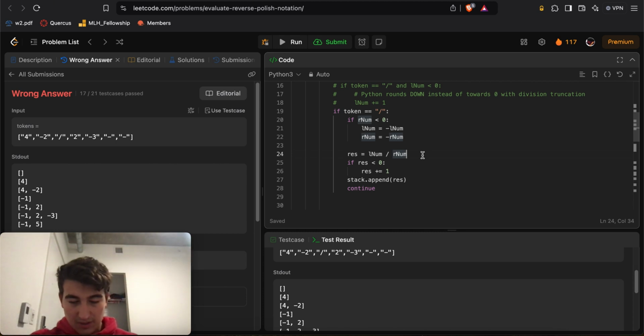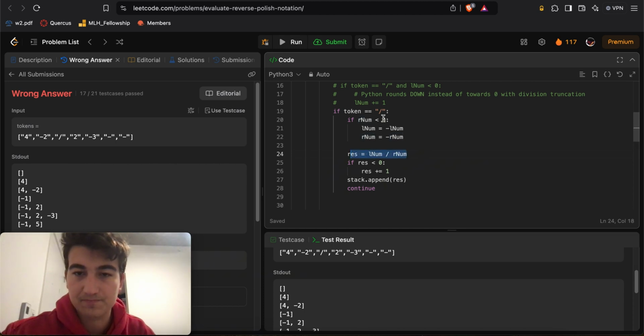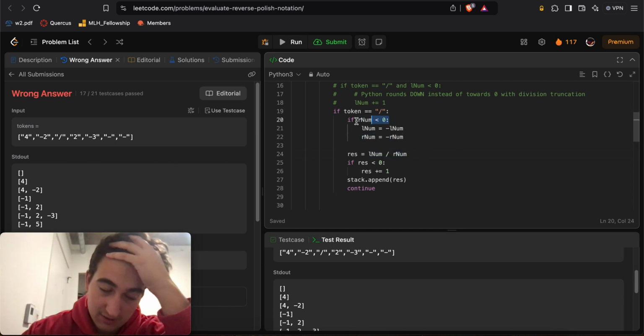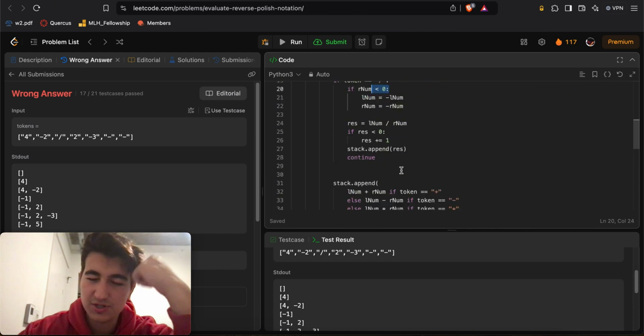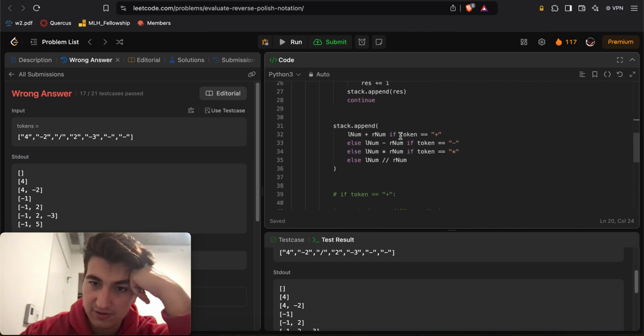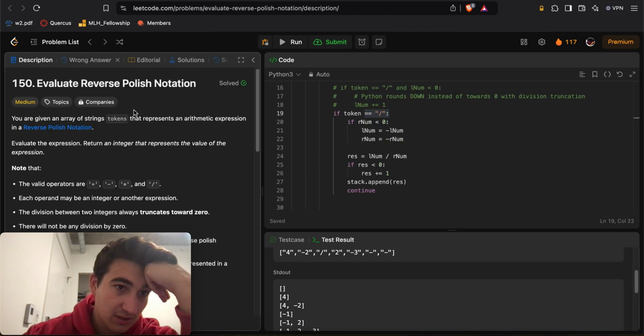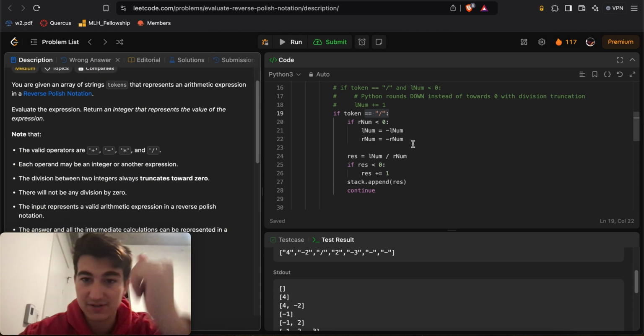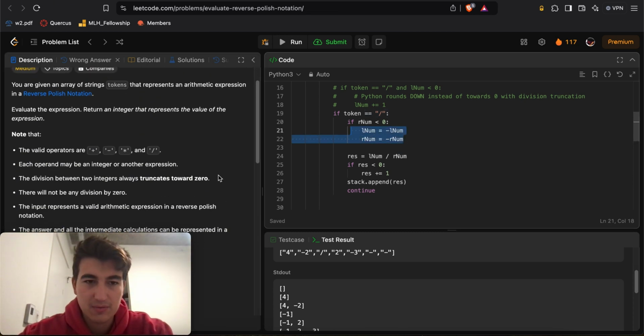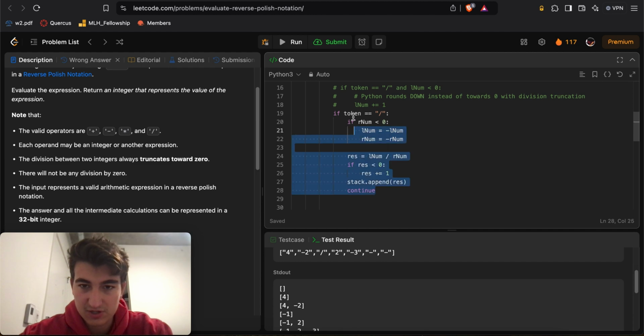I wonder how round towards 0 works in Python. I mean, this is just an annoying thing. I'd like to do it in a not super inefficient way. Okay, if it's a divide sign, honestly, at this point I'm ready to just solve it in another language, so we have divide by 0 working in a convenient way. Okay, this is not too much of an issue. It's just a little bit annoying, right?